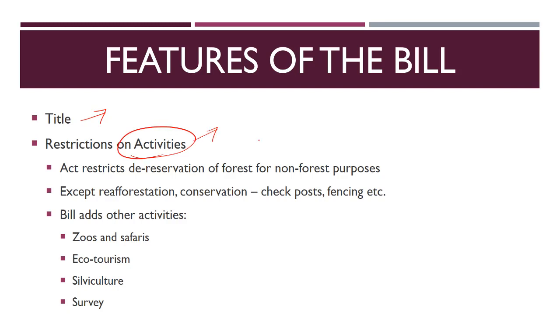See, the earlier act, that is the 1980 Act, what does it say? So we are amending this act. Therefore, let's first have a look at what it actually originally says. It says that no forest can be diverted to non-forest purposes. This is the basic proposition in this act, that no forest which is existing can be diverted for non-forest purposes, that is, it cannot be destroyed.